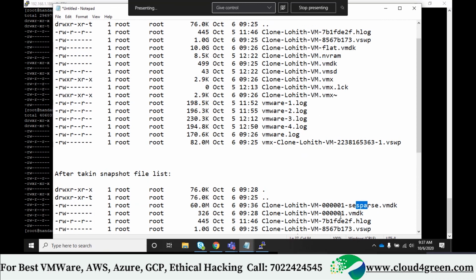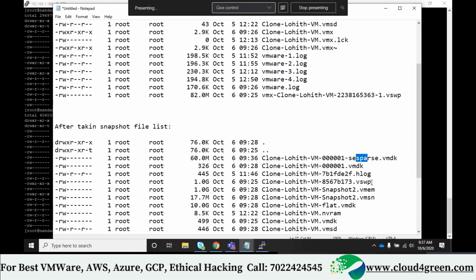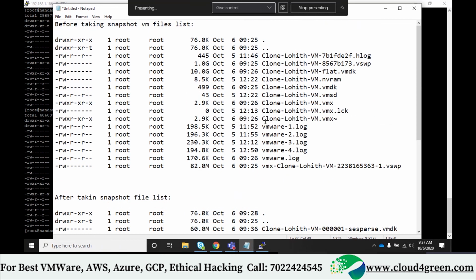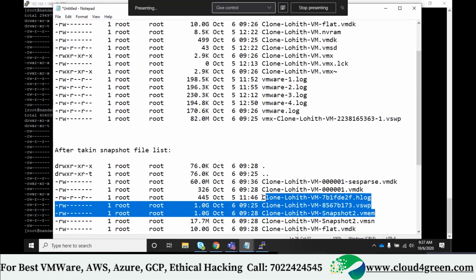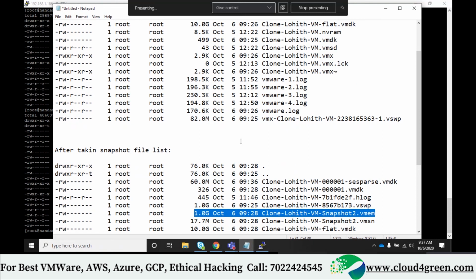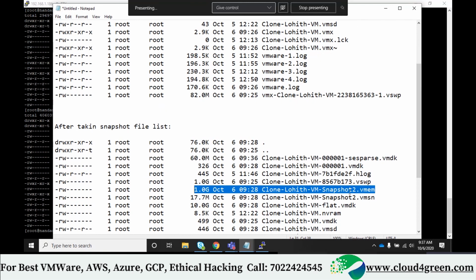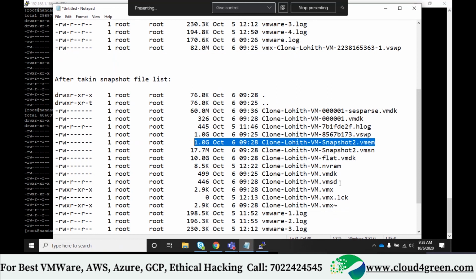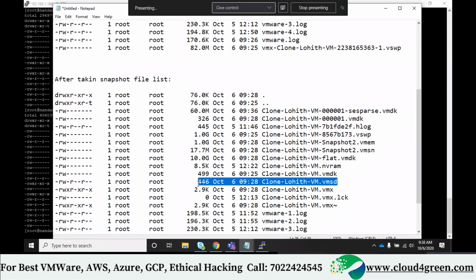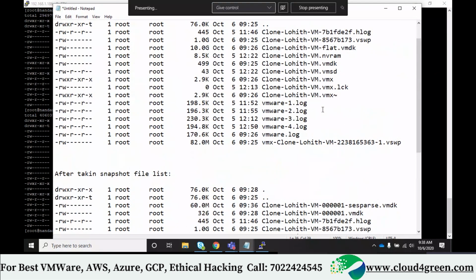VSWP is there. .vmsn is added. Can you see this? And then vmem. Do you remember this file? We enabled that memory file. Yeah, virtual machine memory file. That is also created. And then .vmsd size, it is 446 now. Here just 43 bytes. Can you see this?